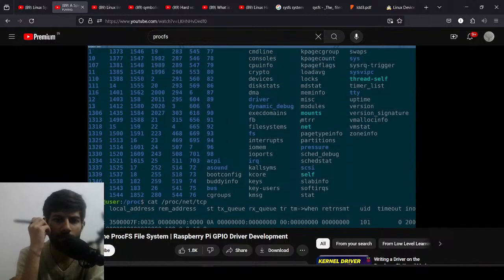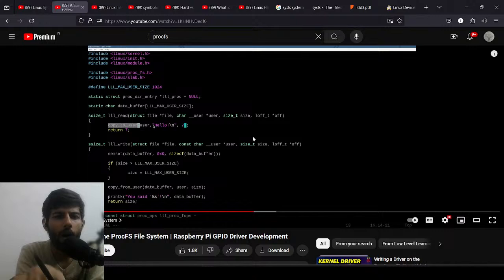So we're going to go on a Raspberry Pi and make a low-level learning GPIO procfs entry that will take our data and parse it, and eventually it'll control the GPIO interface via that. So I'm just going to say hello, cool, here's your data.